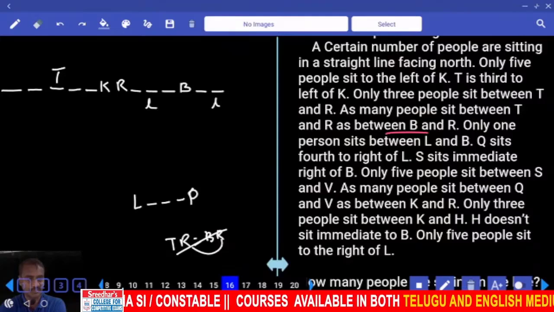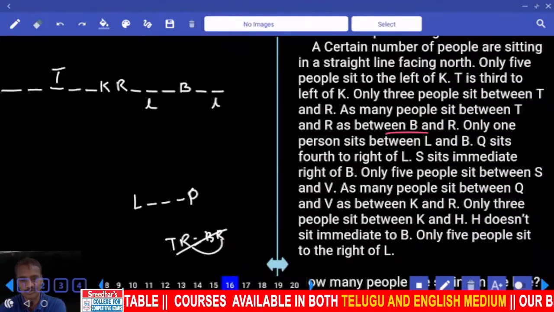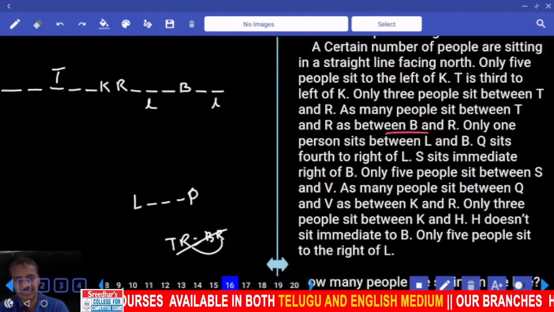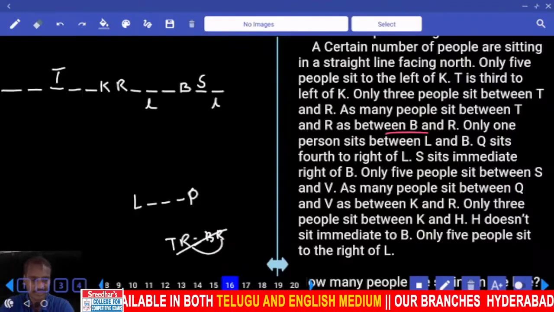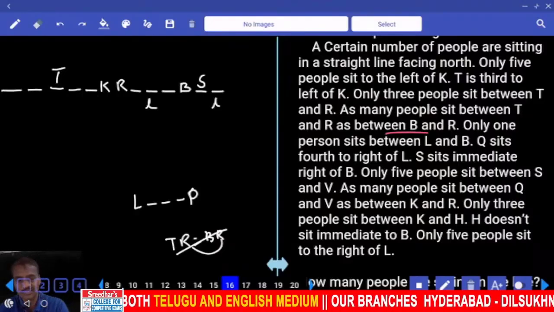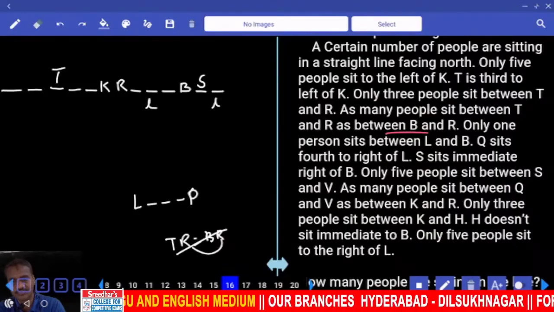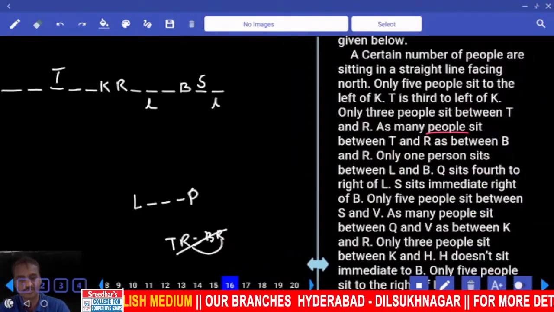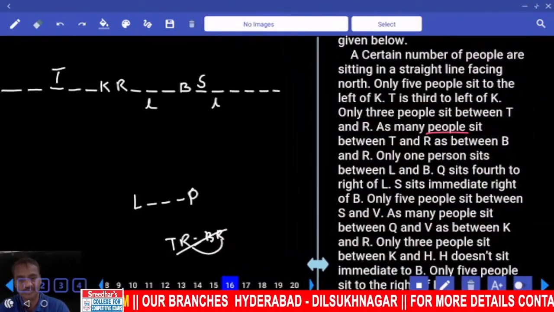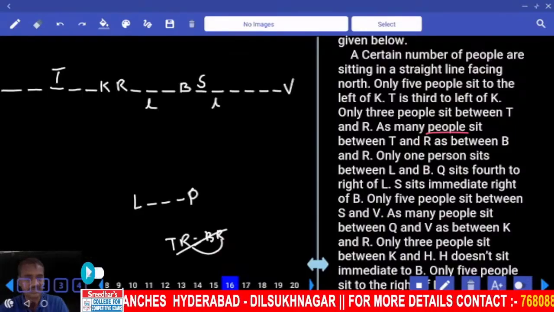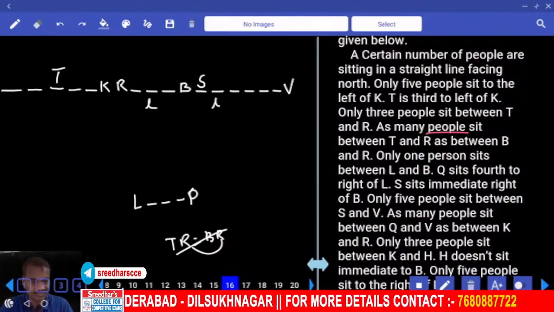And at the same time, S sits to the immediate right of B. S must be here. And only 5 people in between S and B. Now in between S and B, 1, 2, 3, 4, 5. Left hand side is not possible, hence right hand side. How many people? 5 people. Now V must be here. And 5 people between S and V.